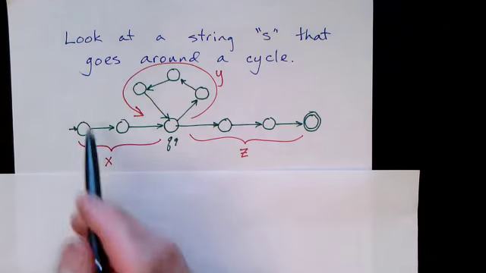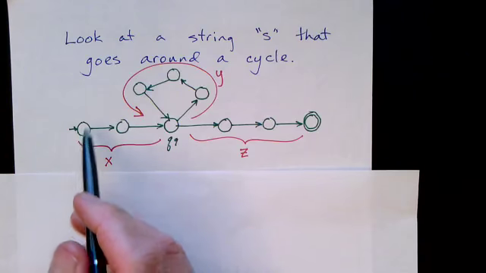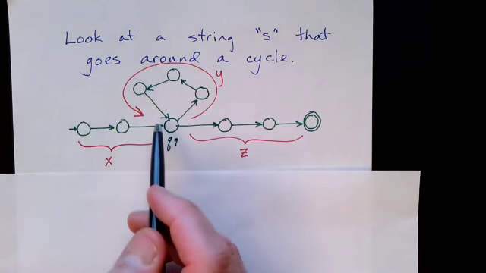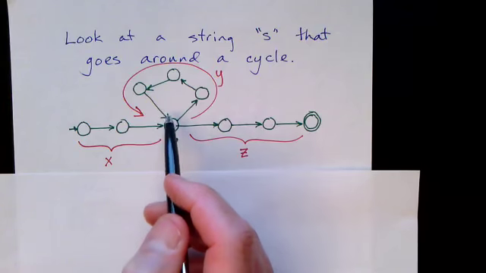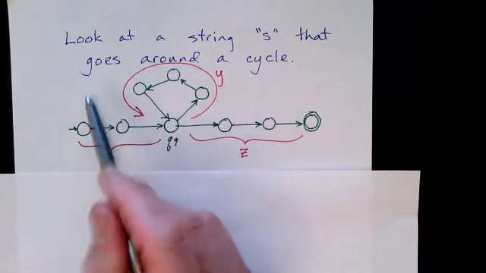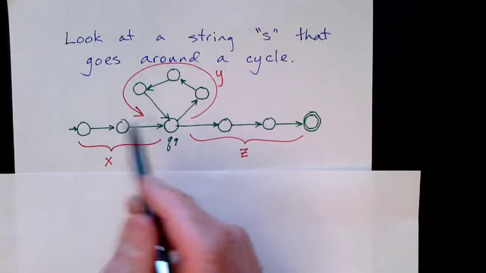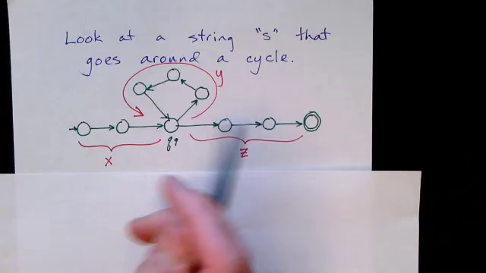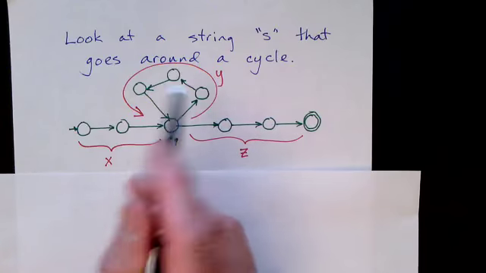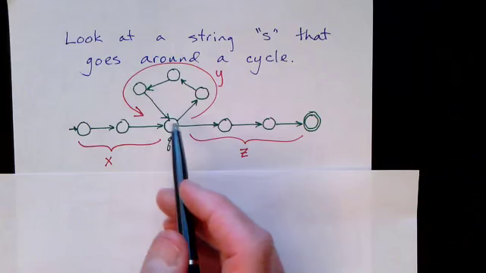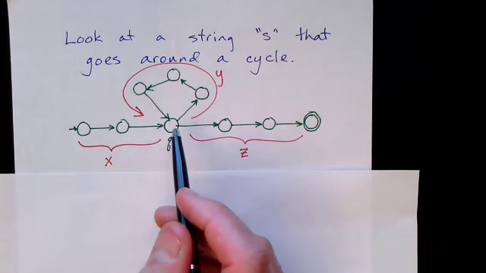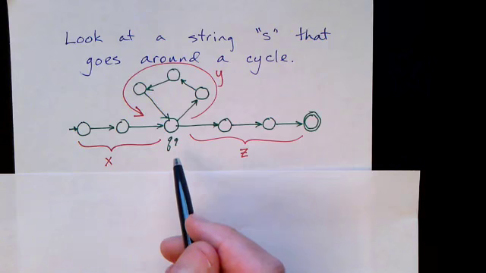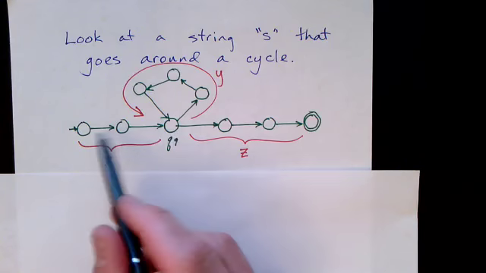Let's look at a finite state machine that contains a cycle. And here's an example of a machine that contains a cycle. There may be other edges in here, but I'm only concerned with a path from the initial state to the final state that goes around a cycle. And in order for there to be a cycle, then necessarily there must be some state that gets visited twice on the path.